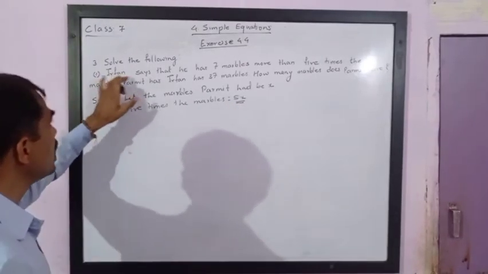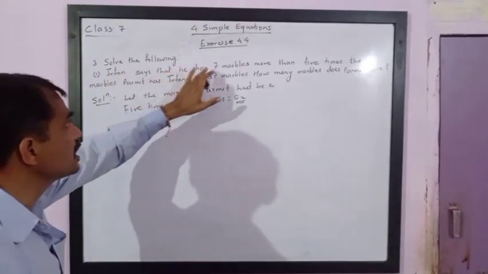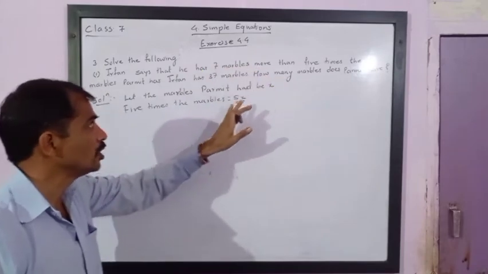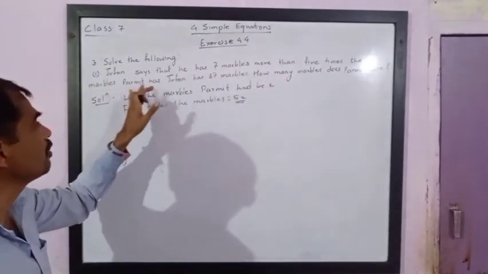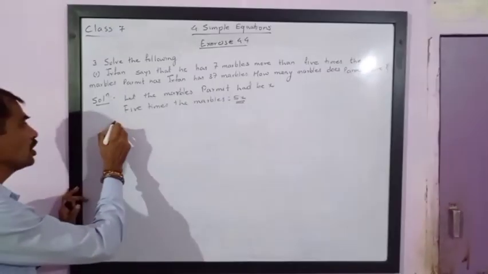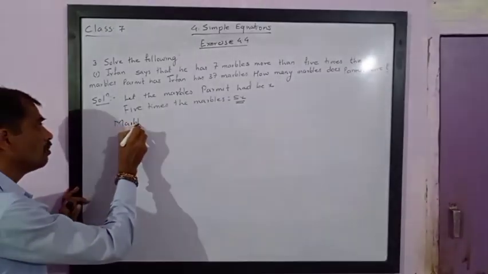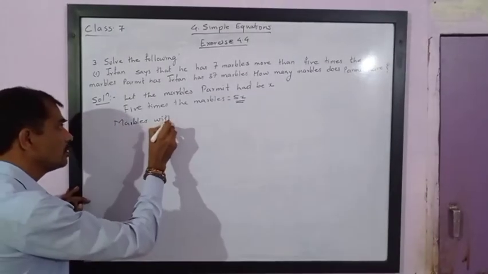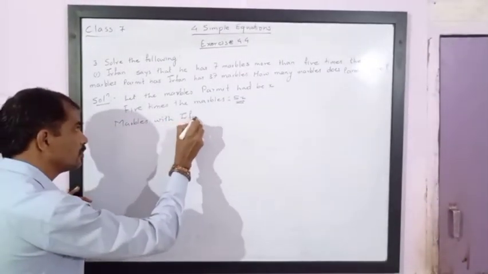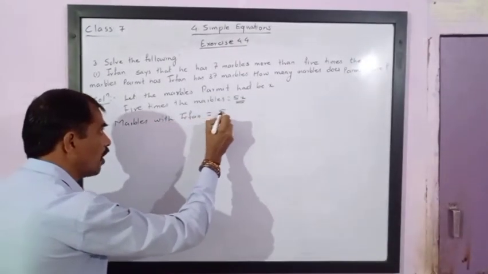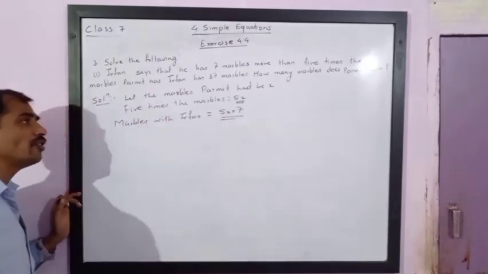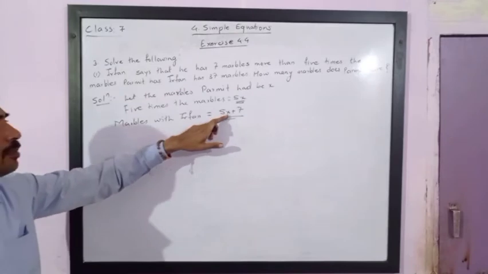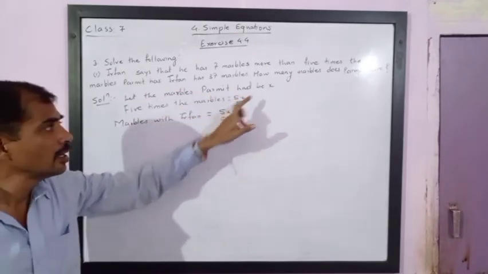Now Irfan says that he has 7 marbles more, so 7 marbles more than 5 times the marbles that Parmeet has. So marbles with Irfan is equal to 5x plus 7. That is 7 more than 5 times the marbles that Parmeet had.